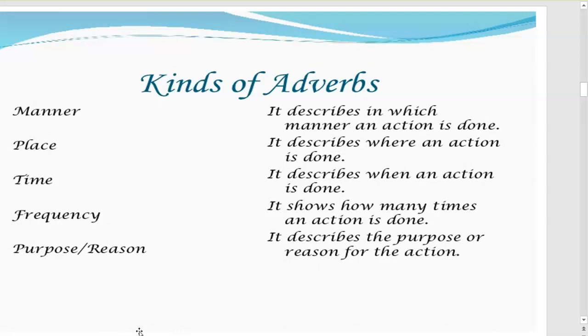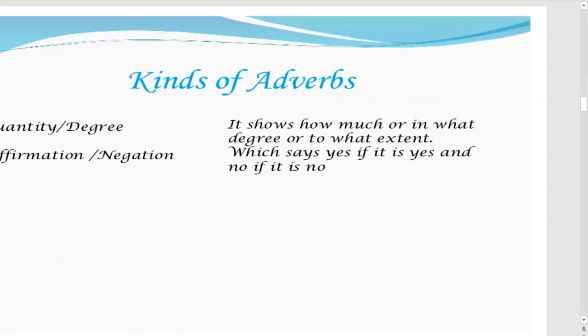Adverb of place tells where an action is done. Time, when an action is done. Frequency, how many times an action is done. And purpose, the reason the action is done. Now there are two more kinds of adverbs: quantity or degree, and affirmation or negation. Quantity shows how much or in what degree the action is done, and affirmation or negation shows whether it is saying yes or no.